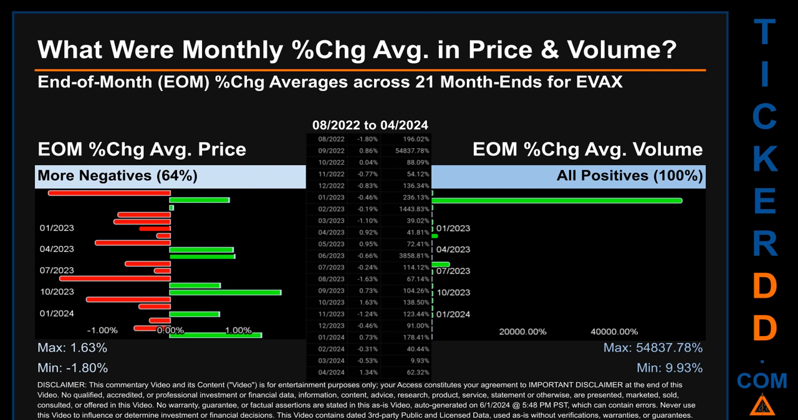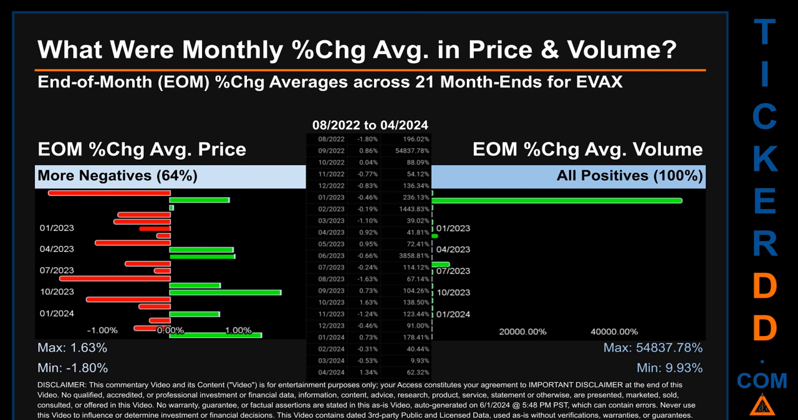From 08/2022 to 04/2024, out of 21 month ends, 14 had a negative percentage change in average price. Meaning 64% of month ends saw a negative percentage change in average price. In terms of volume, 22 out of 21 month ends had a positive percentage change. That is 100% of month ends saw a positive percentage change in average volume.